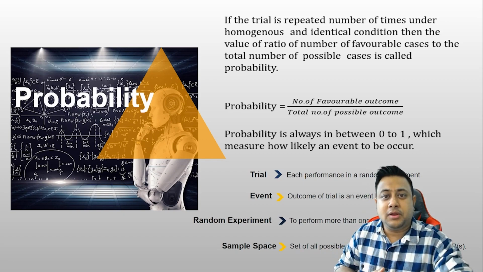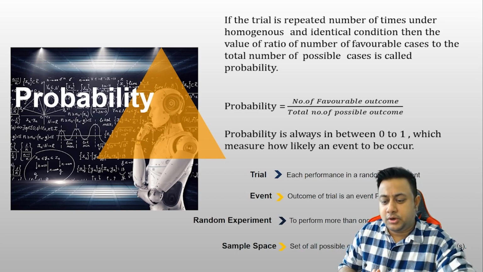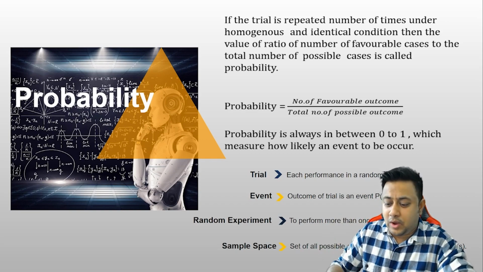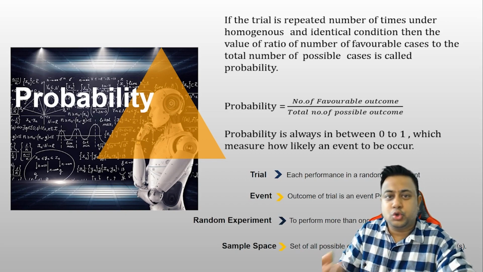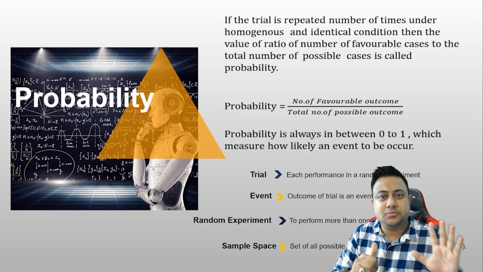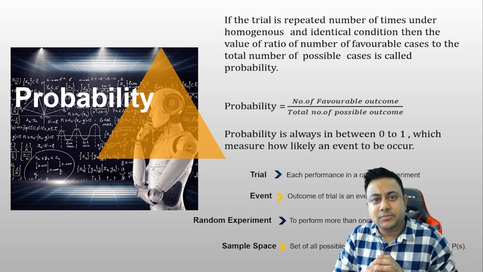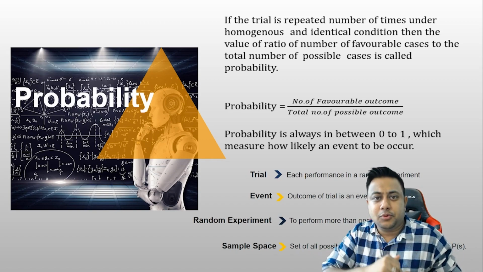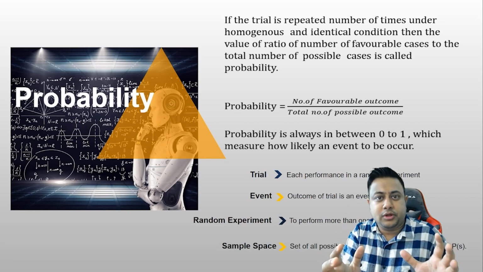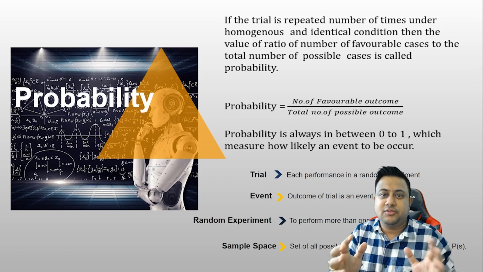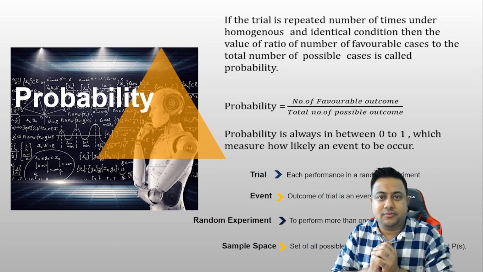For example, somebody asks you what are the chances that we get an even number while rolling a die. Rolling a die, what are the possible outcomes? 1, 2, 3, 4, 5, 6. 6 possible outcomes. How many even numbers? 2, 4, and 6. So what will be the probability? Total favorable outcomes, which is 3, divided by total possible outcomes, which is 6. 3 divided by 6 is 0.5.